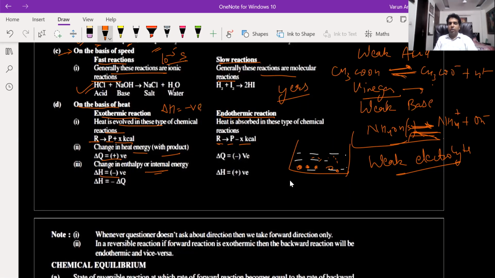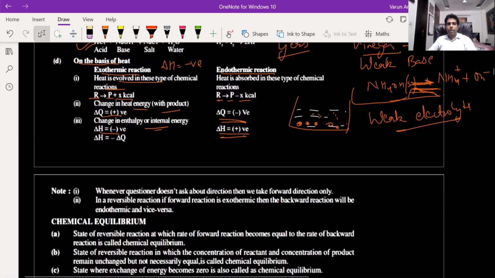In endothermic reaction, delta H is positive and the change in heat energy is negative. These we'll be studying in more detail in the chapter called thermodynamics.